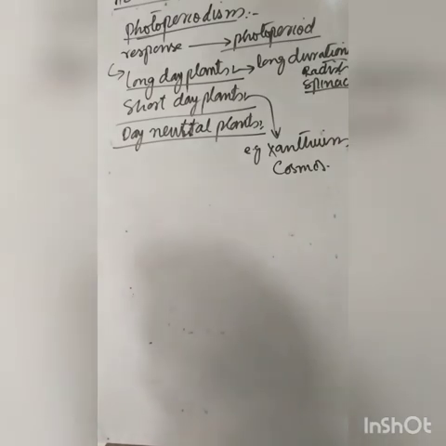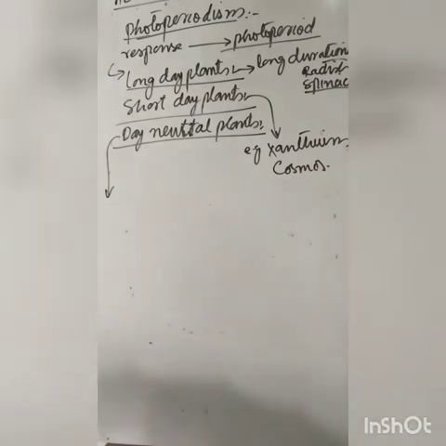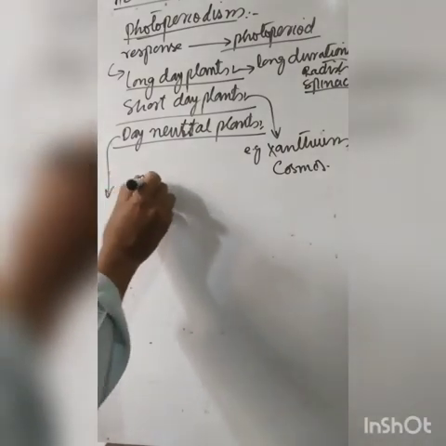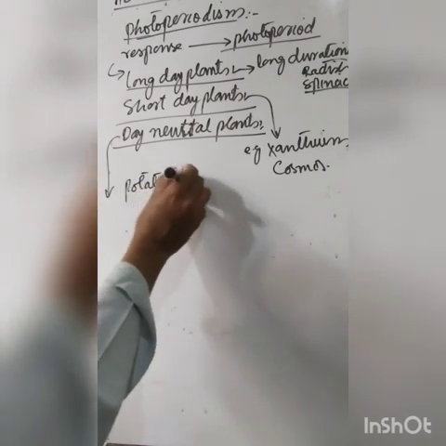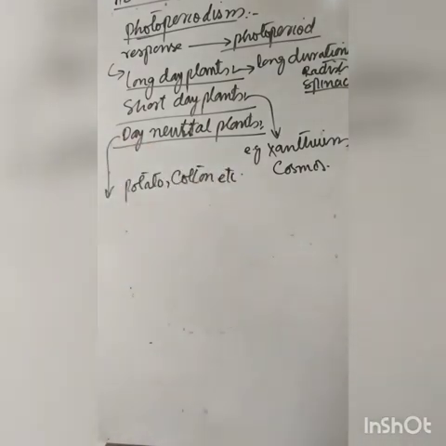There is another group called day neutral plants. Day neutral plants have no effect of daylight or durations of daylight on their growth or flowering. For example, there is potato, there is cotton, etc. These are called day neutral plants.